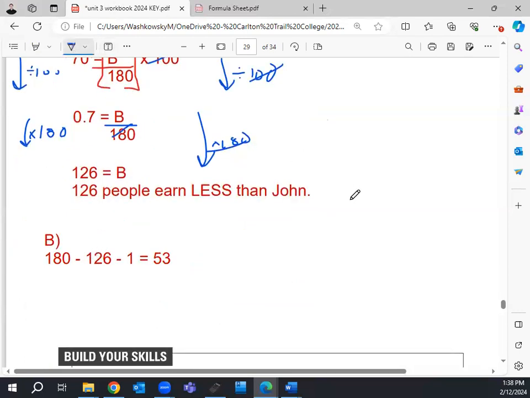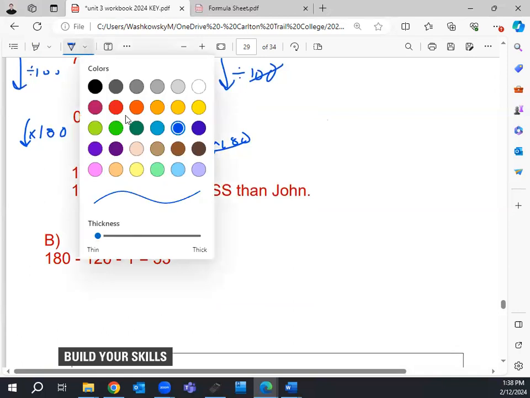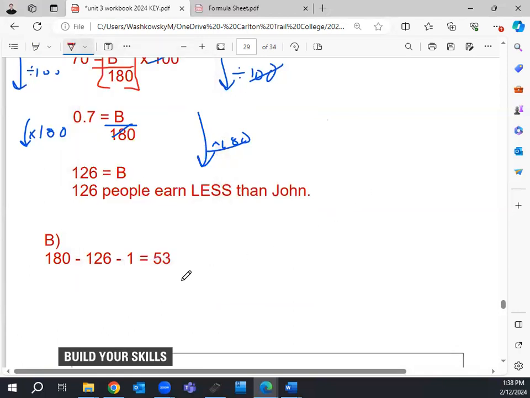Now, your first go-to here might be, oh, it's 53 over 180. Or, sorry, you wouldn't even need to do that. Your first go here might be, okay, 53 people earn more than him, which is probable, but not guaranteed. What if someone makes the same amount as him? Now it's 52. What if 10 people make the same amount as him? Now it's 43.